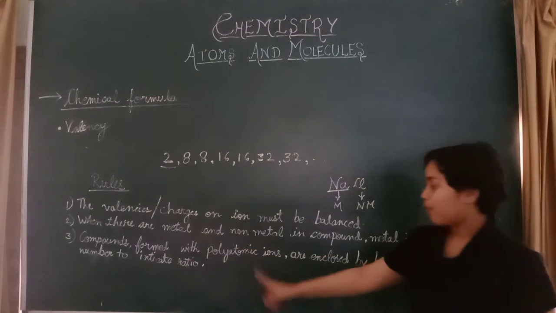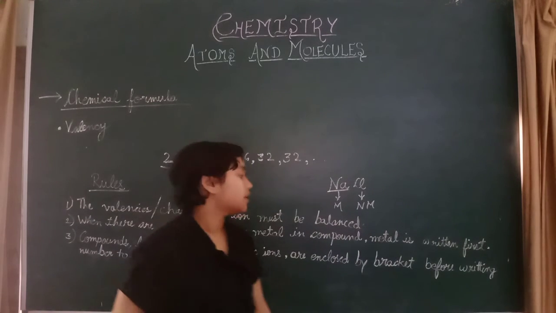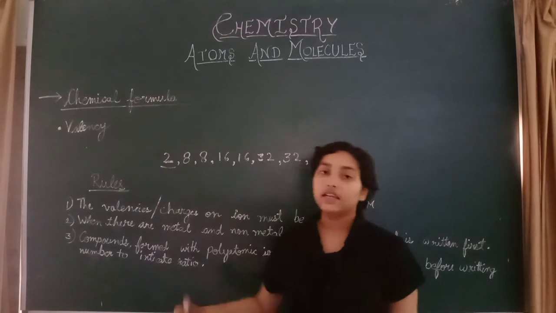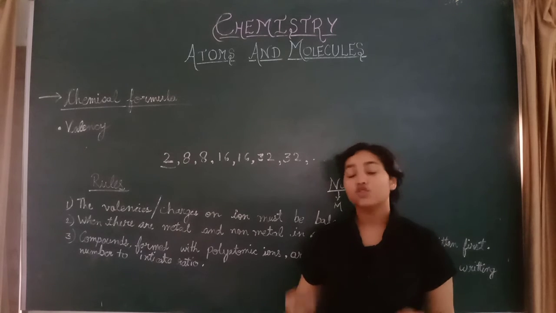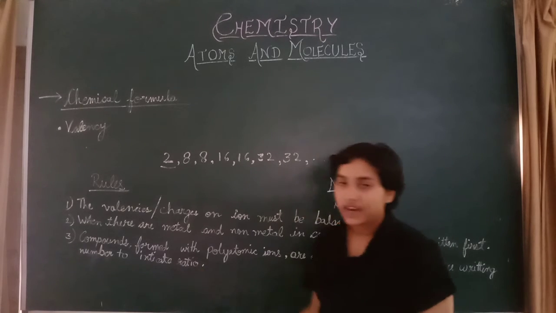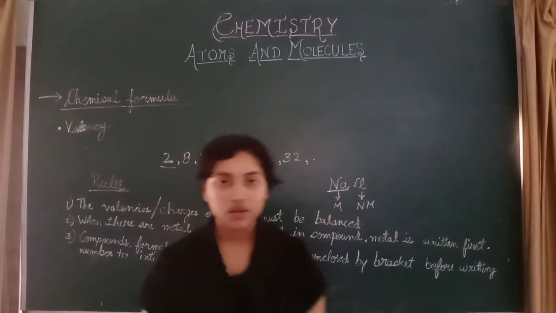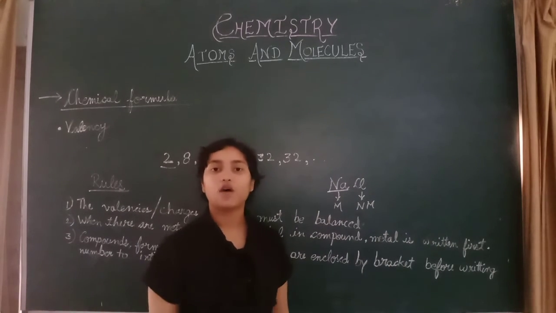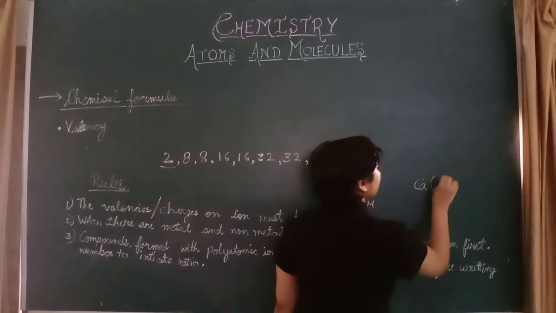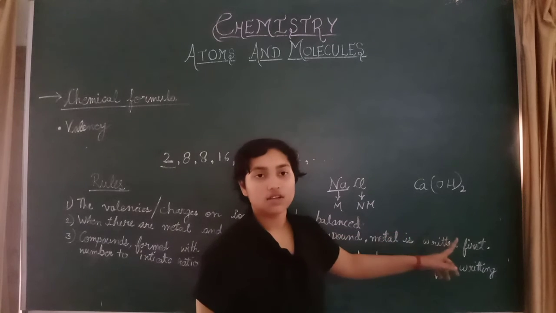For compounds formed when polyatomic ions combine together, they are enclosed by brackets before writing the number. Before writing the number, we enclose them in a bracket to indicate the ratio in the particular compound. For example, Ca(OH)2 means calcium hydroxide.